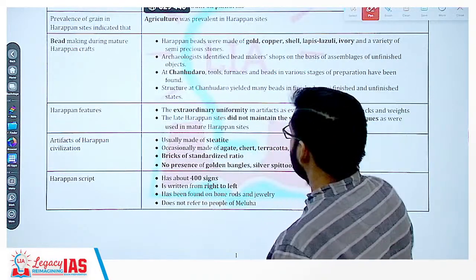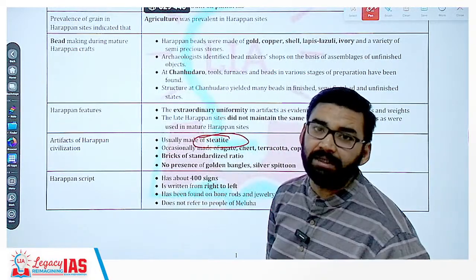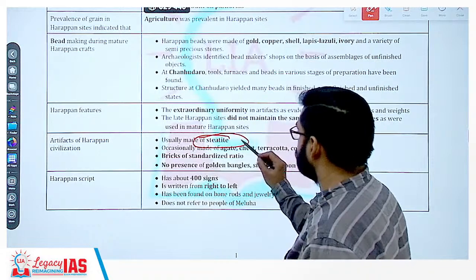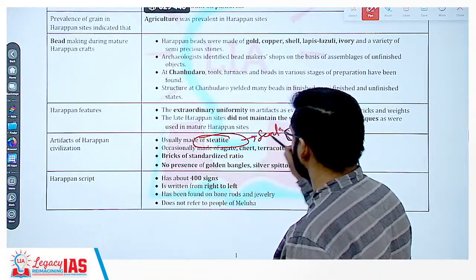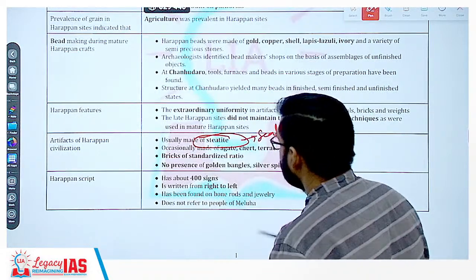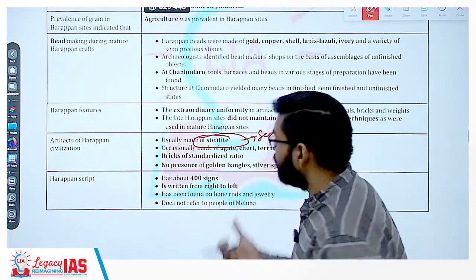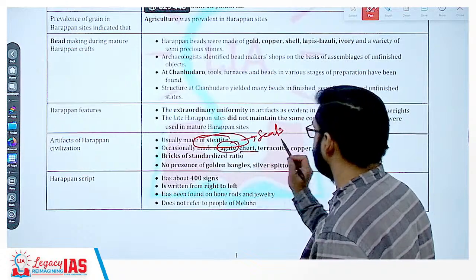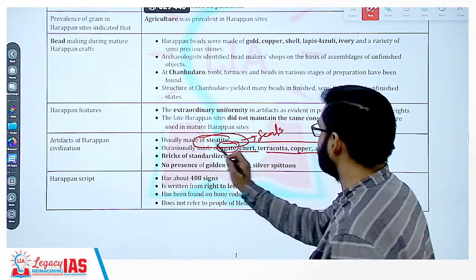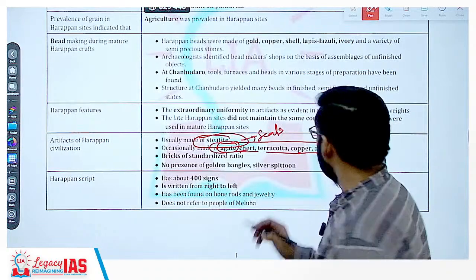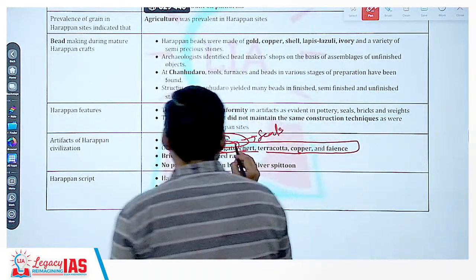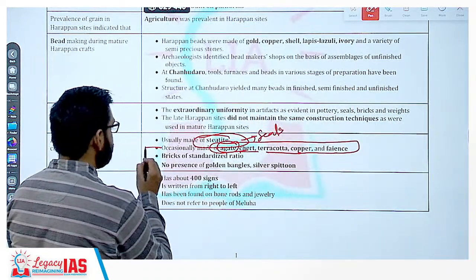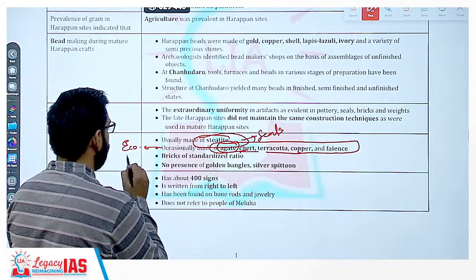Most of the seals were made up of steatite only. Now occasionally you will see that artifacts were made up of agate, chert, terracotta, copper and faience. Clear? So remember, these things represent economic life also.